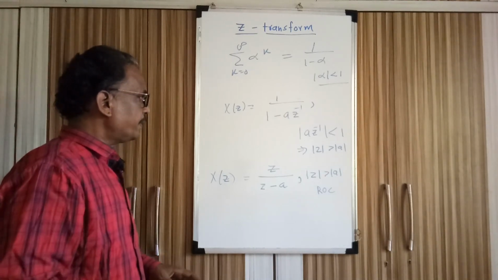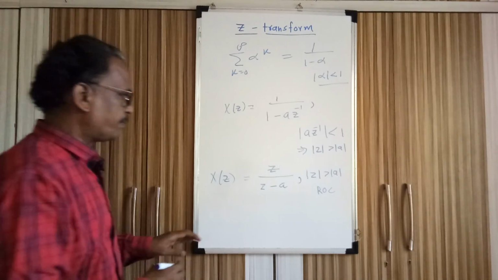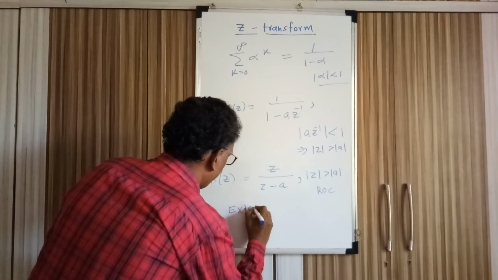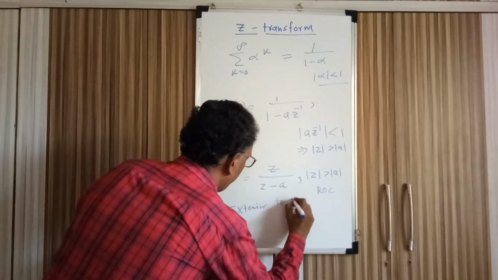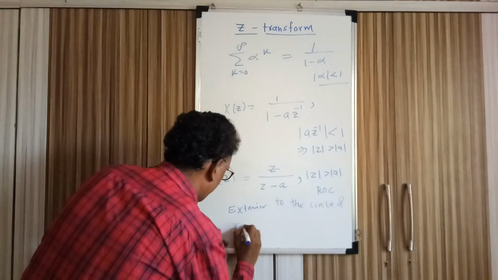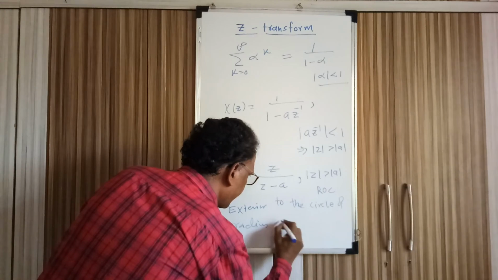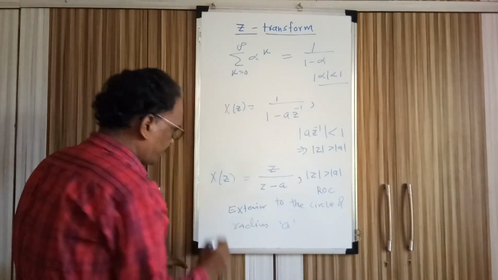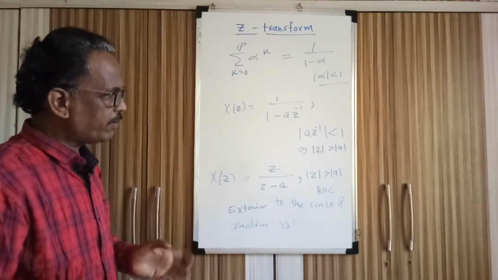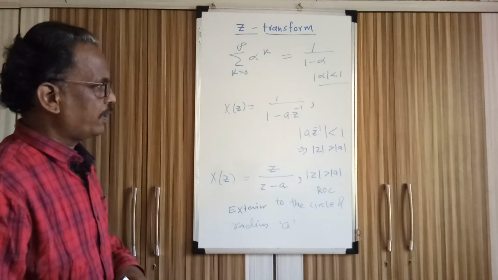So the Z transform is possible, and the ROC of the Z transform is exterior to the circle of radius a. The ROC is the set of all values of z which are outside the circle of radius a. That is called the ROC.